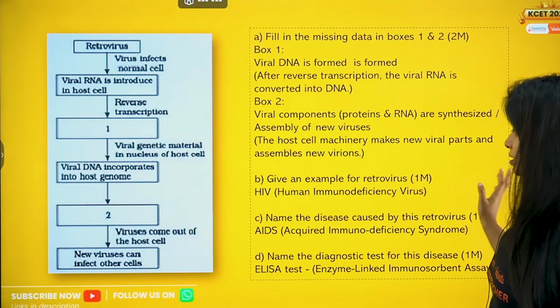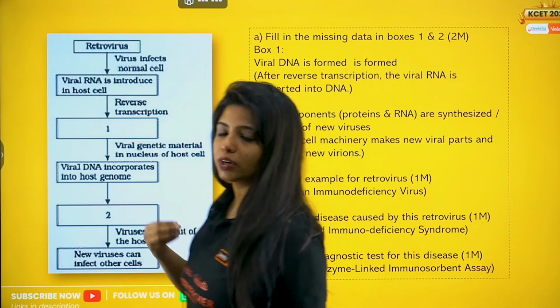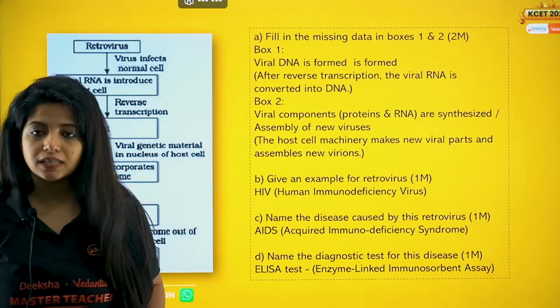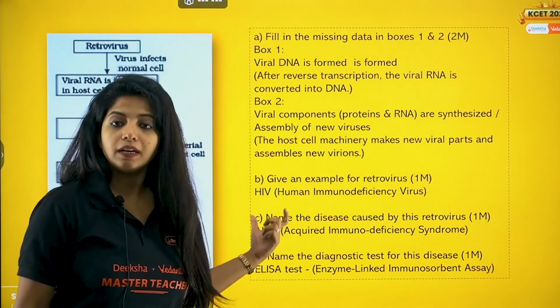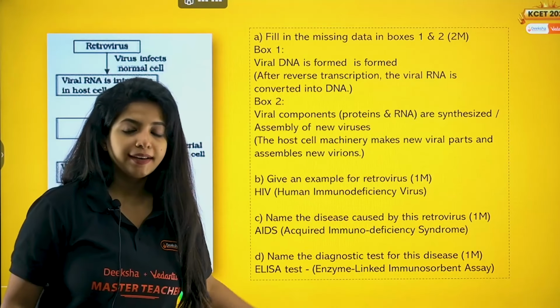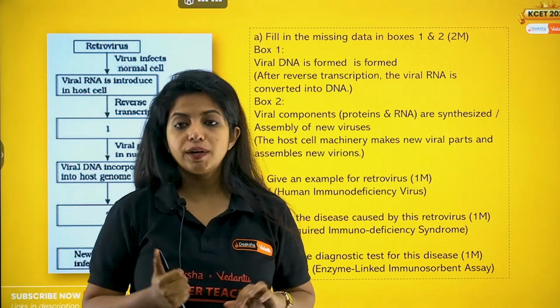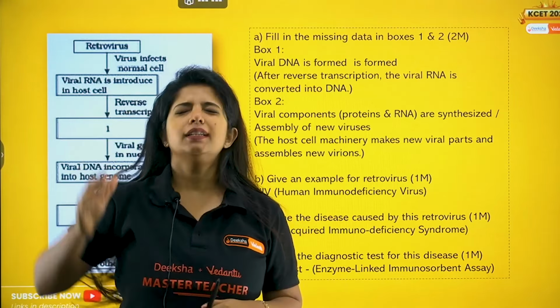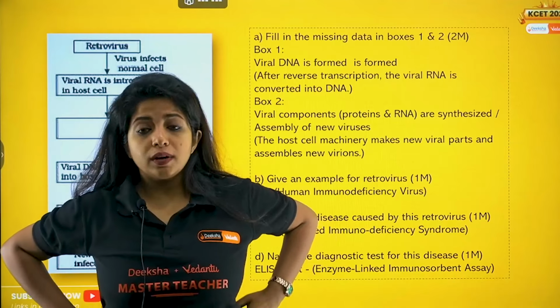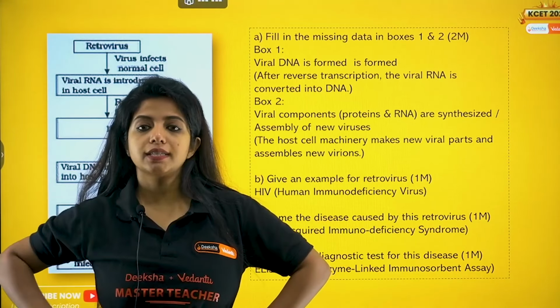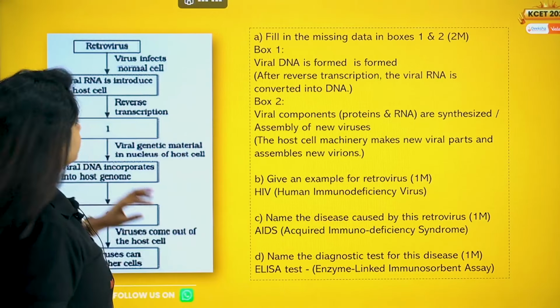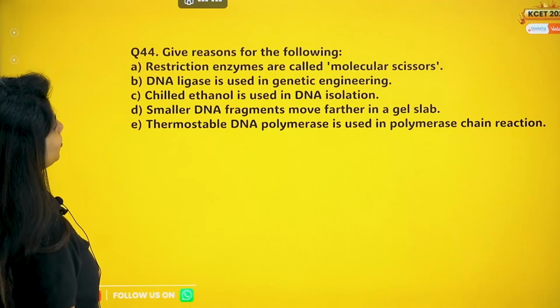Name the disease caused by this, and that is AIDS, acquired immunodeficiency syndrome. Name the diagnostic test. You have ELISA, enzyme linked immunosorbent assay. You only have 2 tests for 2 different diseases. One is typhoid, where the test is Vidal. The other one is HIV, the test is ELISA. Cool? Cool, ma'am. Let's go.